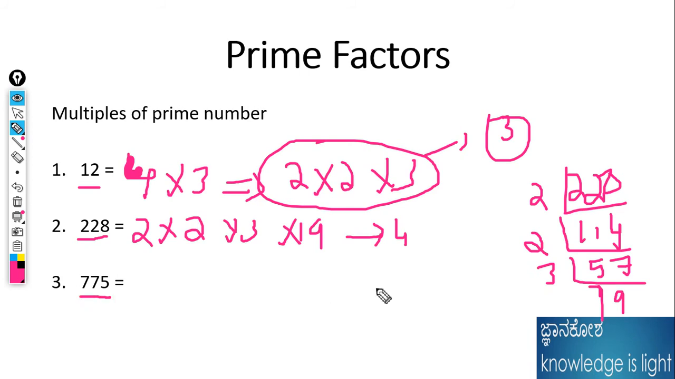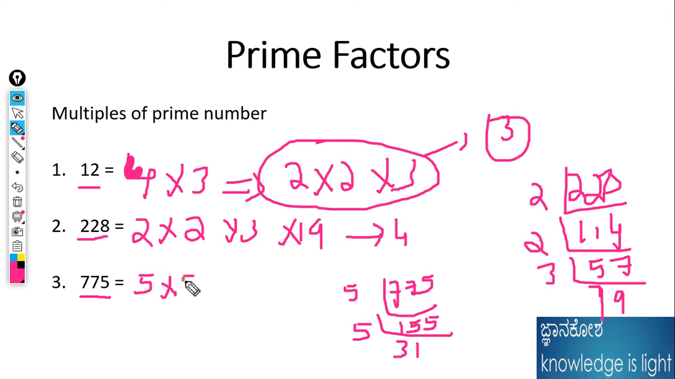Like 775. What are the prime factors of 775? 775 divided by 5 is 155, divided by 5 is 31. Is 31 divisible by any number? No, right? Then 5 into 5 into 31 are the prime factors of 775. Like that we need to calculate if any such question comes in the exam to find the prime factors.